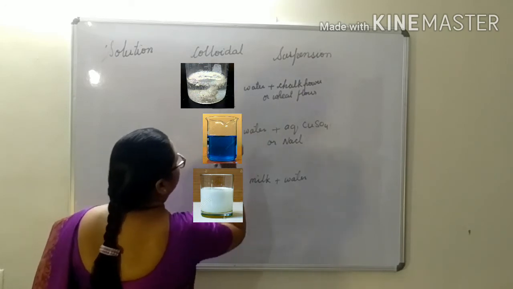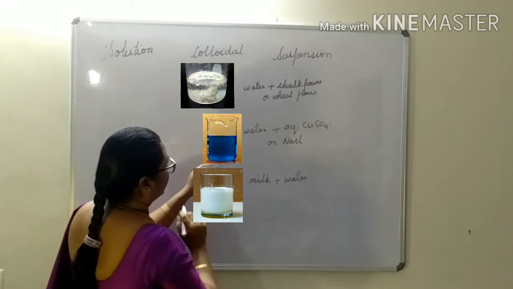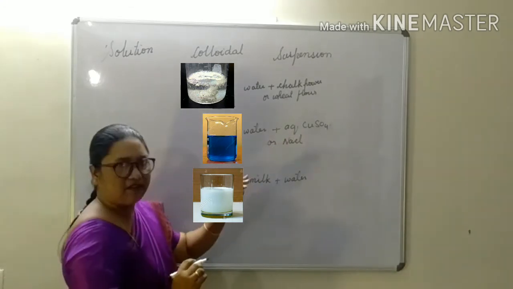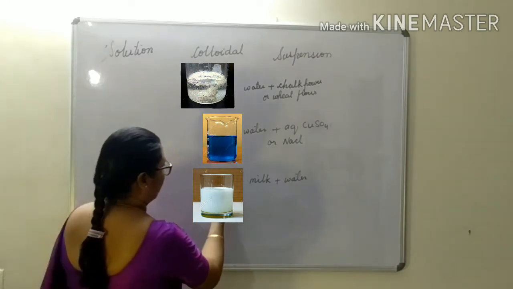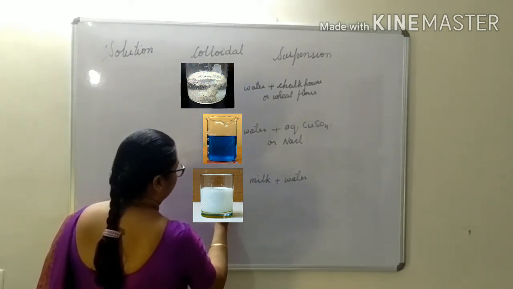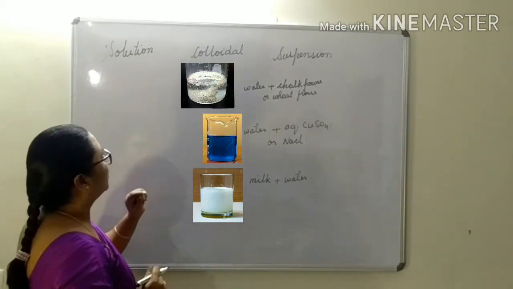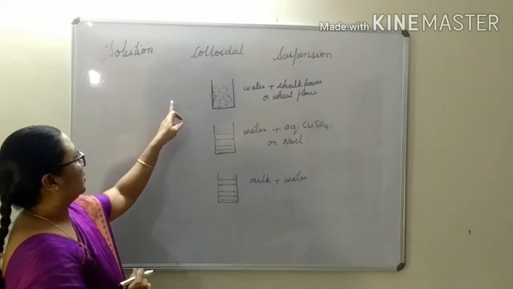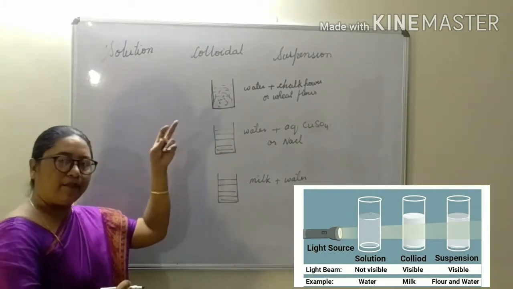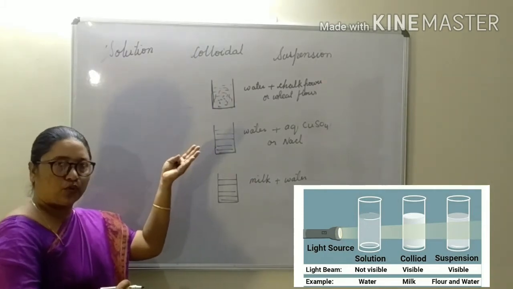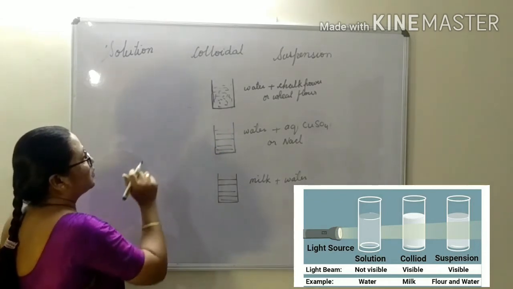So this is water and chalk powder or wheat flour. This is copper sulfate solution or sodium chloride solution, and this is milk solution, milk and water. Now what we will do, if a high density light is passed through it, it may be through a torch or a laser beam, what will we observe?